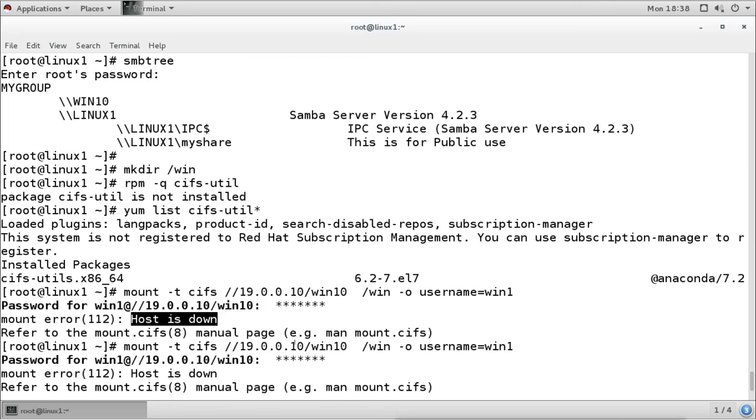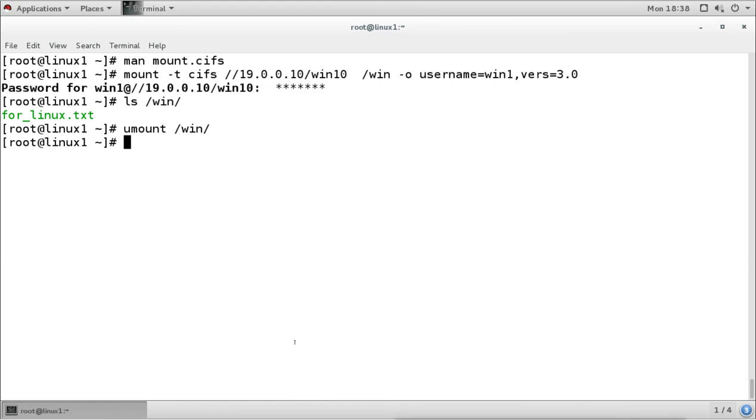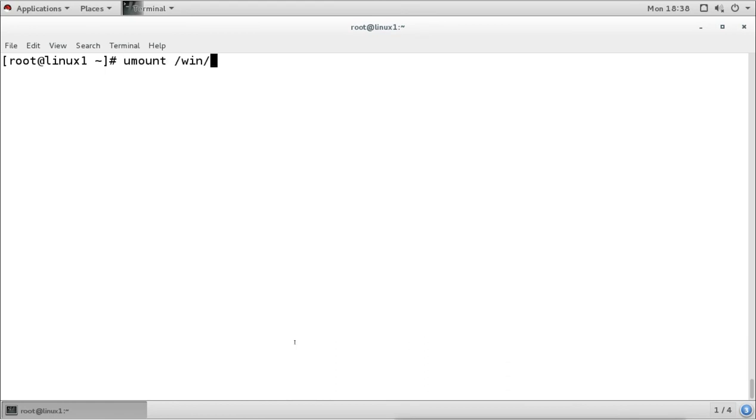So when we want to mount it, we have to give the version also. Because it is Windows 10, we want to give version 3.0. We have to say use version 3.0, otherwise by default it is going to use version 2, or even version 1 it will try.